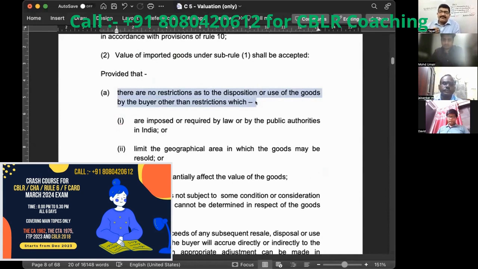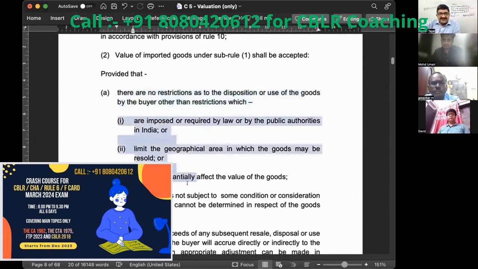Right. So if I am an importer, I am a buyer, if I have purchased the goods, I am not bound by any of the conditions of the seller. But certain conditions are acceptable by law. These are 3 exceptions. First is these are imposed or required by law of the public authorities in India. So this is not a condition imposed by the seller. This is a condition of law in India. Right. So that will not be considered as a condition.